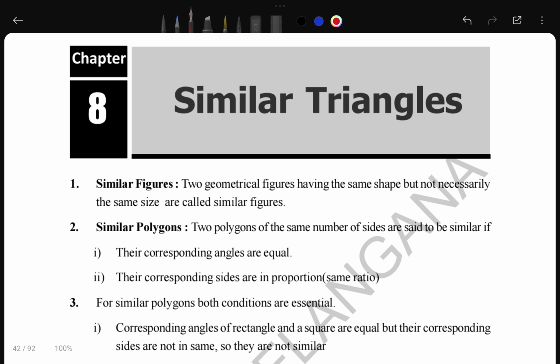So this is our 8th chapter, similar triangles, and we are discussing the important questions of this chapter. In this chapter, whatever question is given is totally important, but in that also I will mark the very important questions and practice questions.